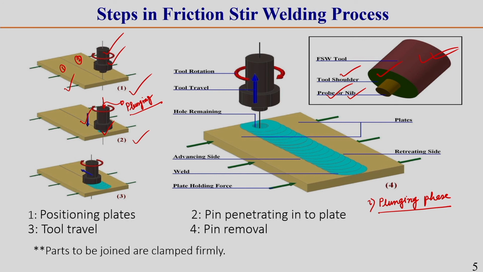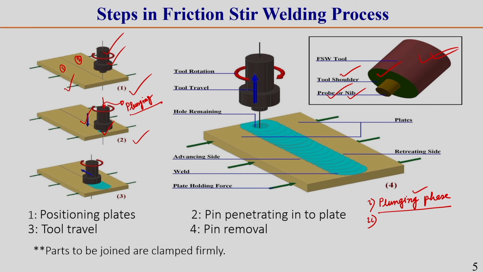At the end of this plunging time, you should be sure that the tool shoulder surface and workpiece touch firmly. Once the shoulder surface touches the workpiece, we have to keep rotating this tool at that particular location for some time, to further heat that region and make the material softer.